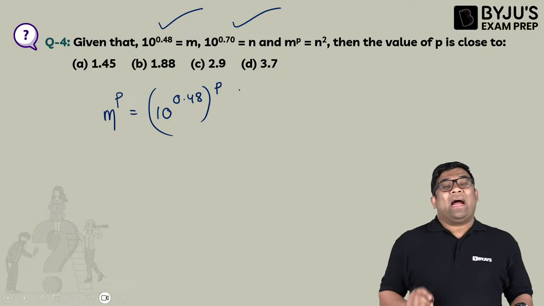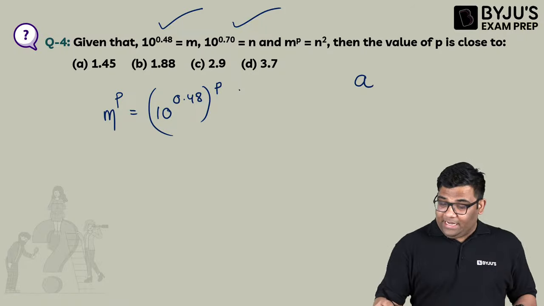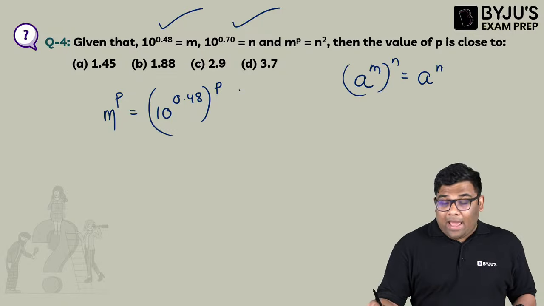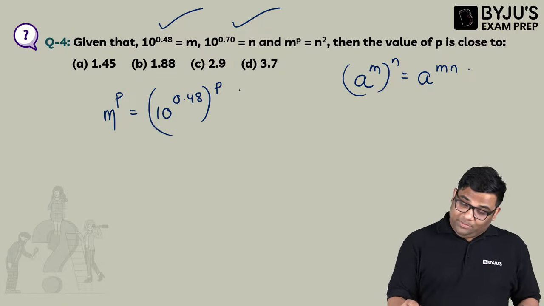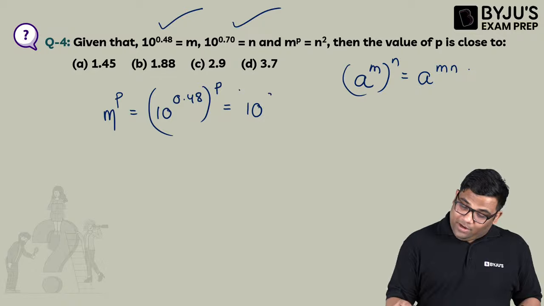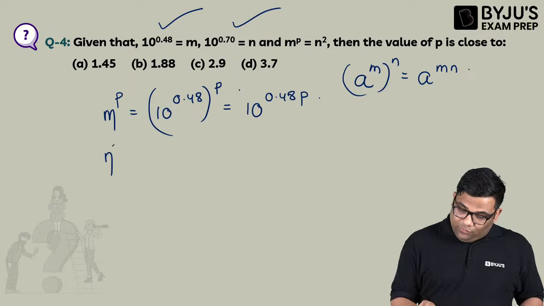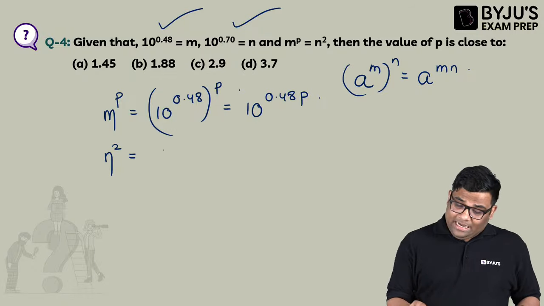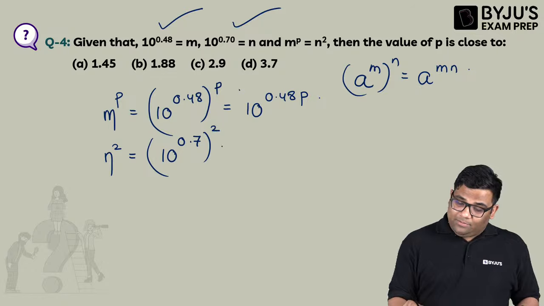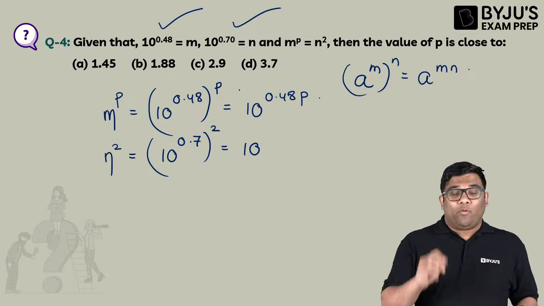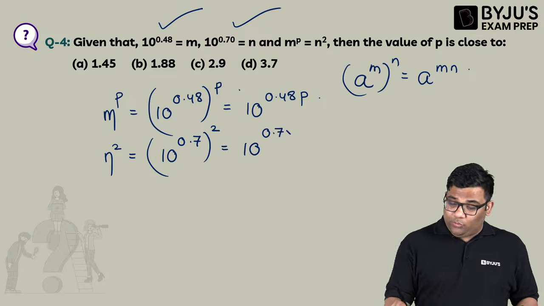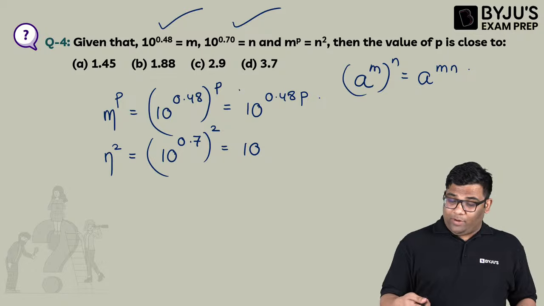Yes. Now we have an identity for this. What is that identity? A to the power m to the power n is A to the power mn, right? So this becomes 10 to the power 0.48p. Similarly, n square. What is n? 10 to the power 0.7. Now this square becomes 10 to the power 0.7 into 2, making it 1.4.